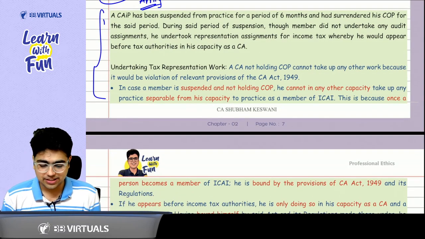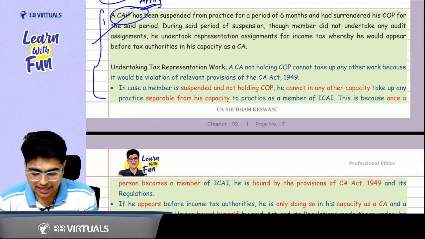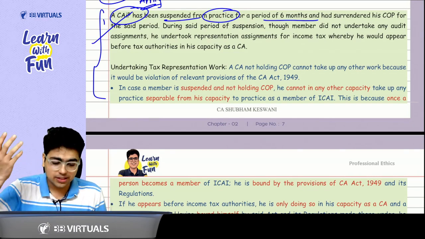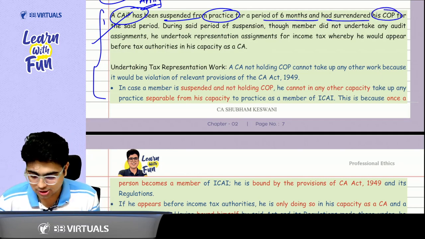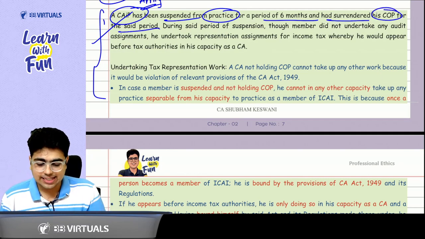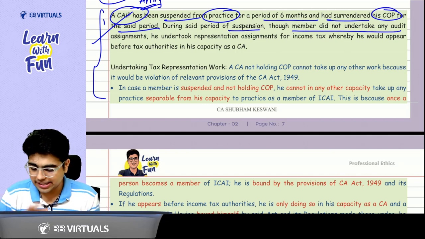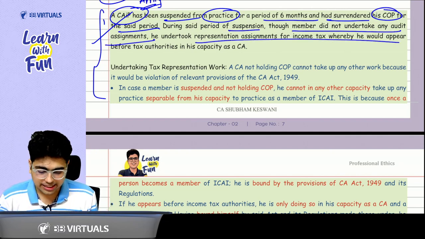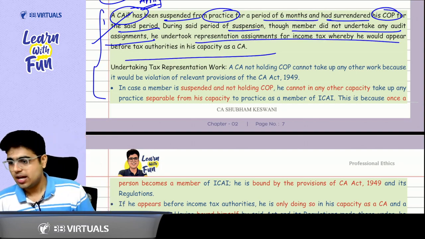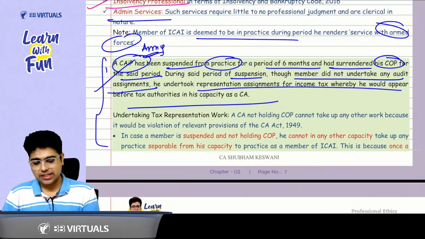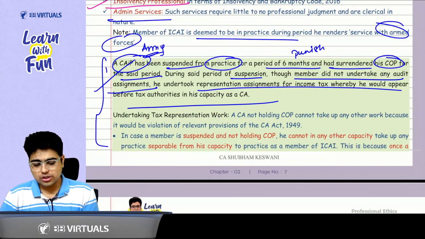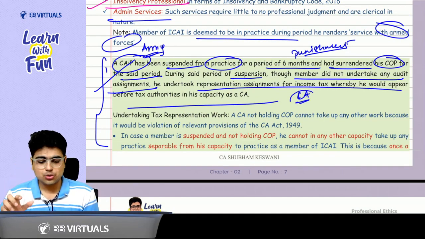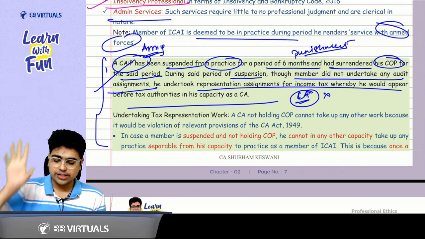So let's understand with the help of an example. A CA in practice was suspended from the practice for a period of 6 months. Oh, sir, he did something very wrong, and he surrendered his COP for the said period. During the said period of suspension, member did not undertake any audit assignment, but he represented before the income tax authorities. Now you tell me, a CA has been given a punishment. Do you think in this period of punishment he should do the activities he is allowed to otherwise do as a CA? The answer is no. So this is what it is written here.